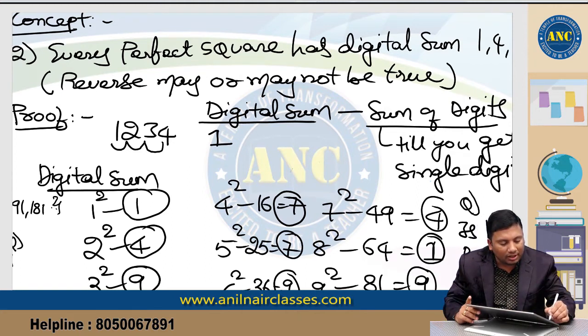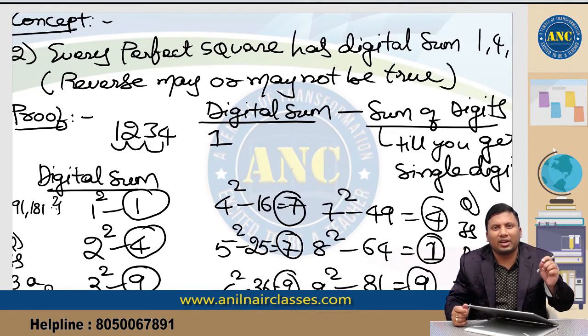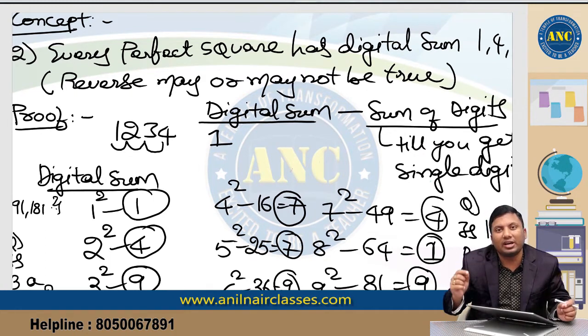Suppose, for example, is 13 a perfect square? The digital sum of 13 is 4. But is 13 a perfect square? 13 is not a perfect square because it ends with 3. If a number is a perfect square, it should never end with 2, 3, 7 or 8. Always remember, if a number is a perfect square, it will have digital sum 1, 4, 7 or 9. If a number has digital sum 1, 4, 7 or 9, it may or may not be a perfect square.